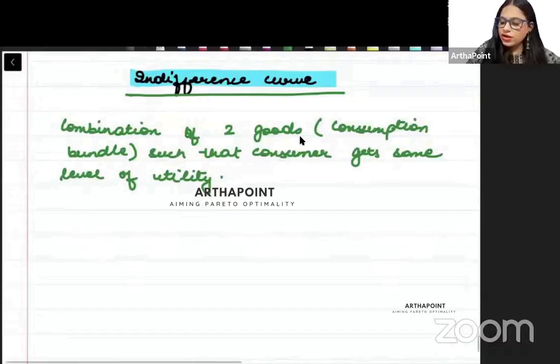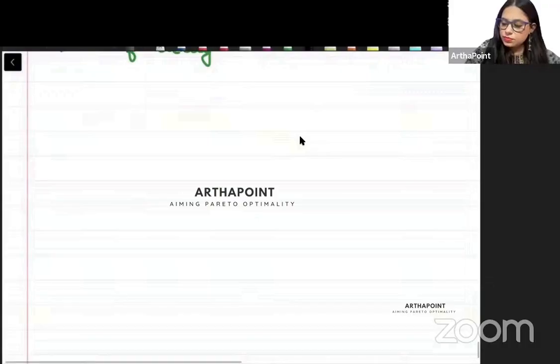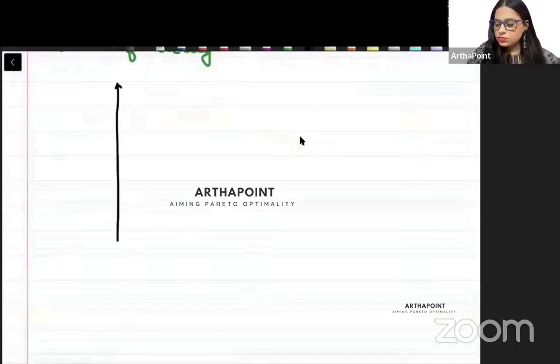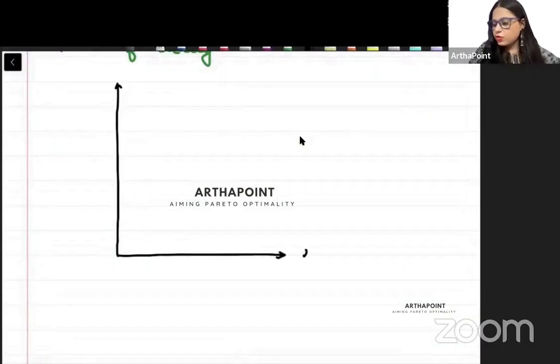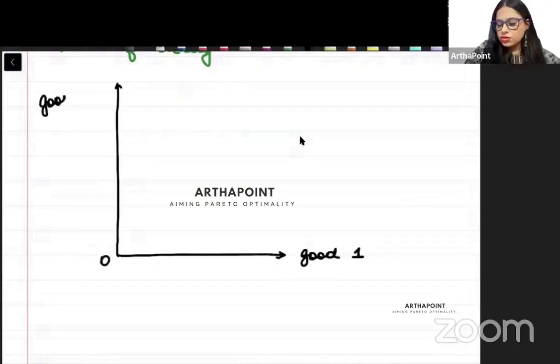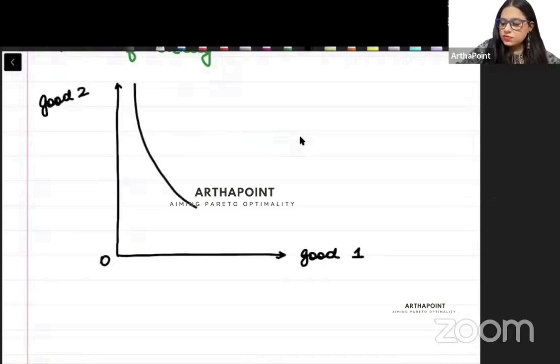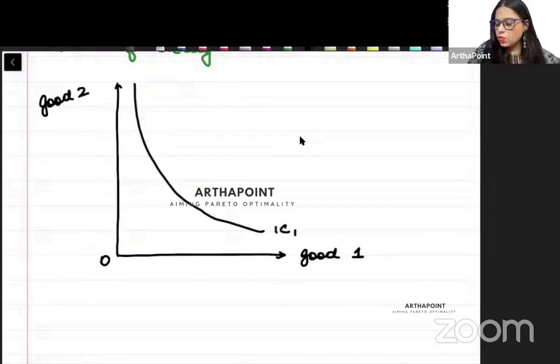So let's try to plot an indifference curve. So I have good 1 here and I have good 2 here. This is my indifference curve, IC1. Indifference curve 1. Try to see this thing, beta.